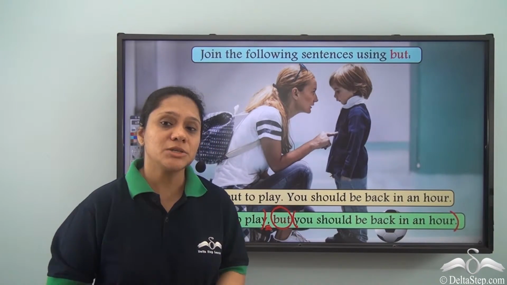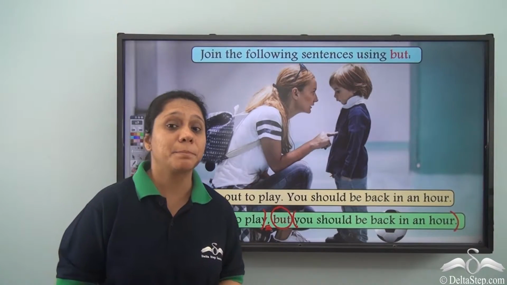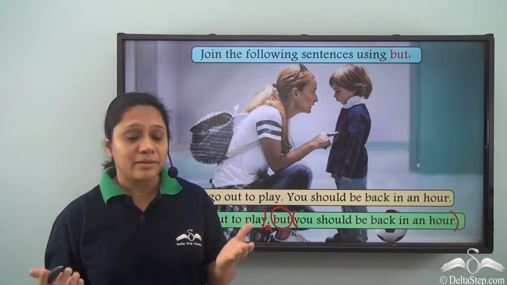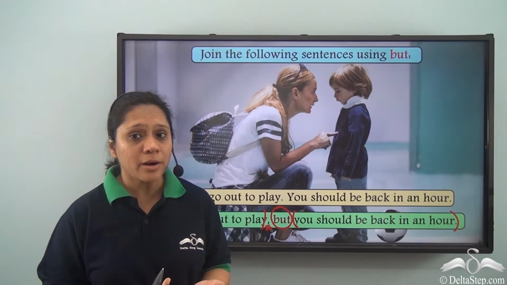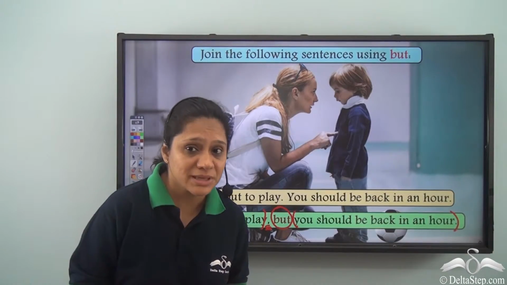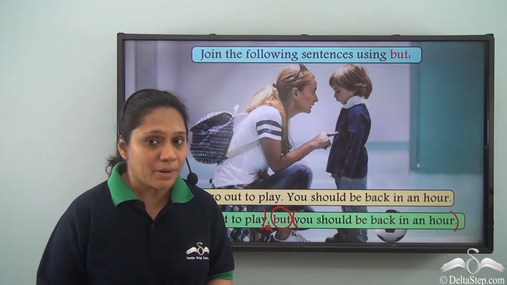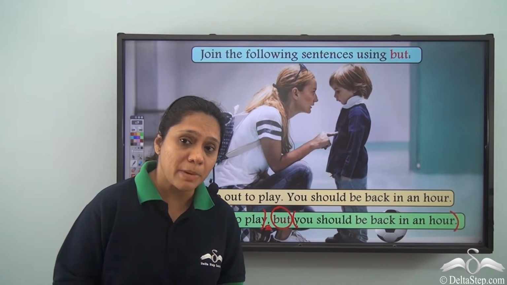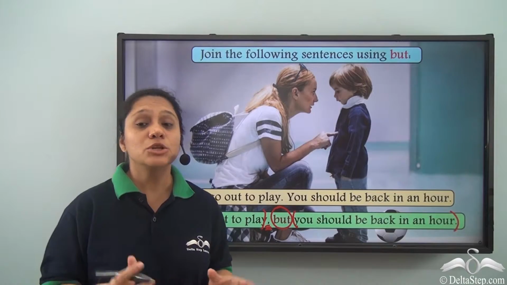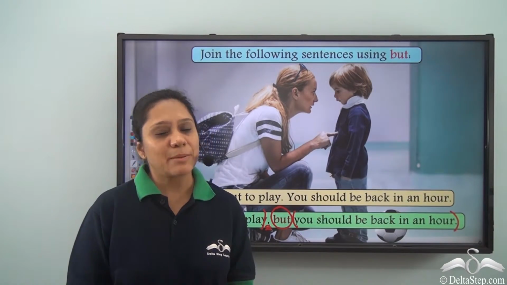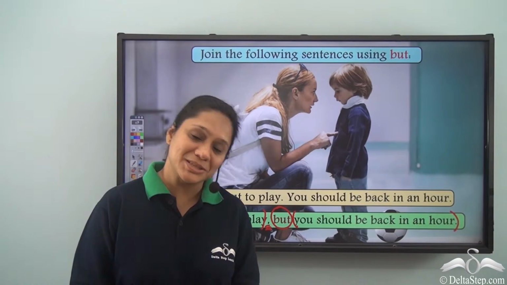So what did we learn today? We learned that but is used to join two independent clauses when there is a condition or there is a contrast or opposite idea in the clauses. Also, you have to remember that we put a comma before but when the sentence has two independent clauses. Some authors prefer not to use it. Today we have learned something more about conjunctions. We will learn more about conjunctions soon.